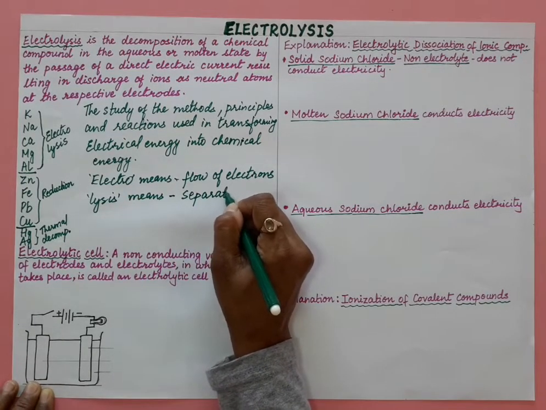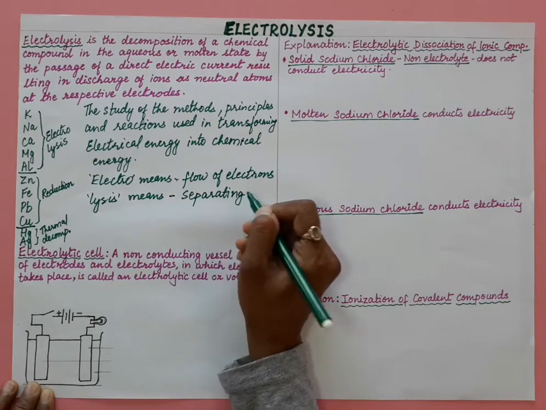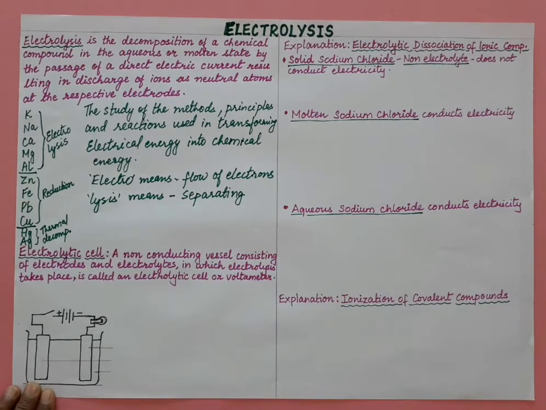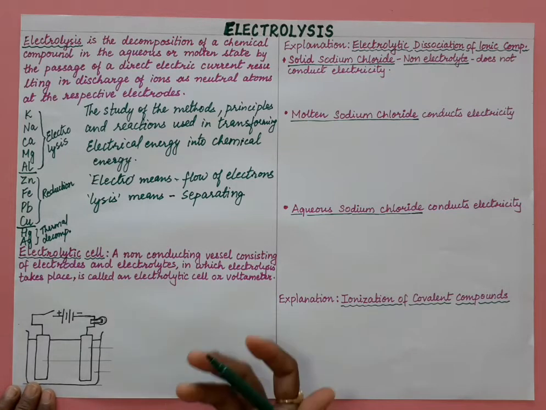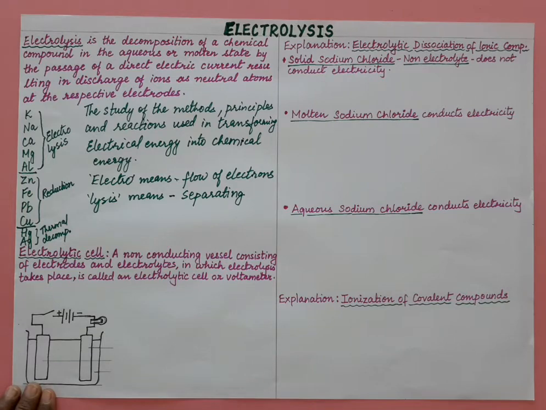So a compound breaks down by passing electric current. Certain substances, especially metals and alloys, allow electric current to pass through them, and they are known as conductors. But substances such as glass, rubber or non-metals like sulfur and phosphorus do not allow electric current to pass through them, and they are called insulators, or non-conductors.